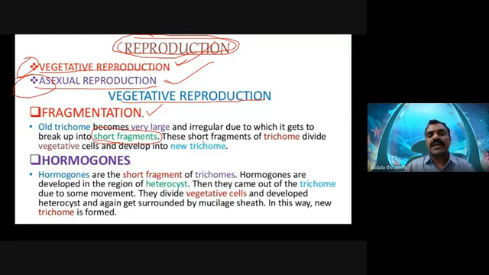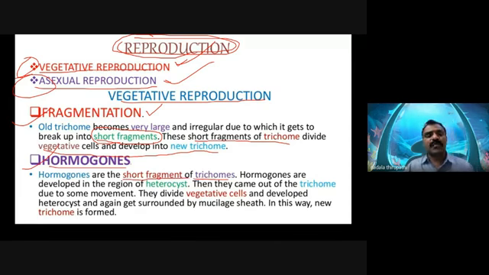Each fragment is able to produce the entire thallus of Anabaena. Then the second type of vegetative reproduction is hormogonia. Hormogones or hormogonia are also short fragments of trichomes.